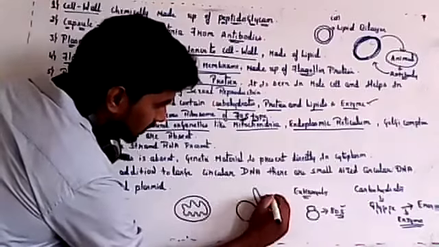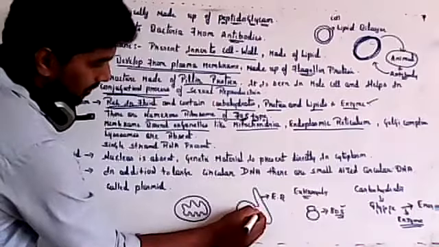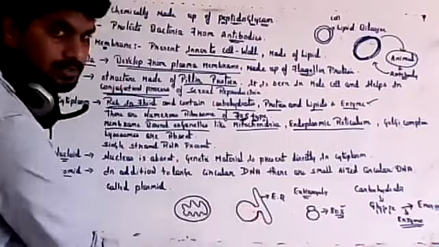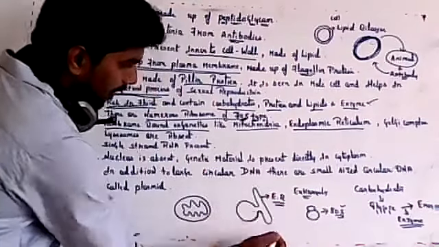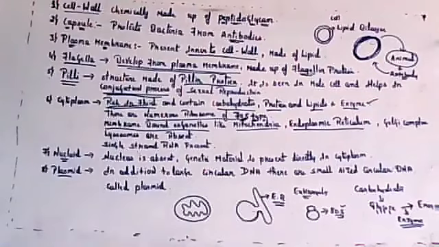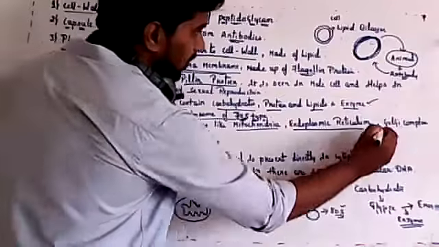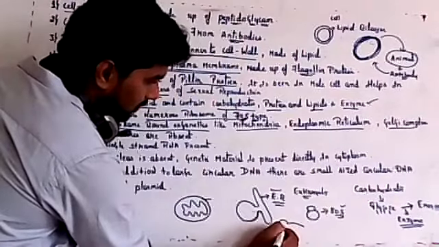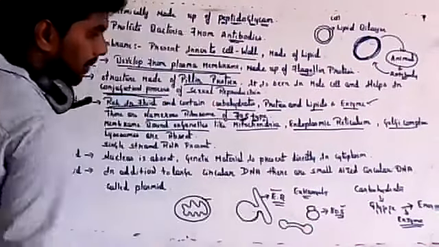So endoplasmic reticulum is nothing but a continuation of the nucleus. The continuation of a nucleus is called ER or endoplasmic reticulum. So this mitochondria, endoplasmic reticulum, then Golgi complex will be dumbbell shaped. All these membrane bound organelles are absent in bacteria.